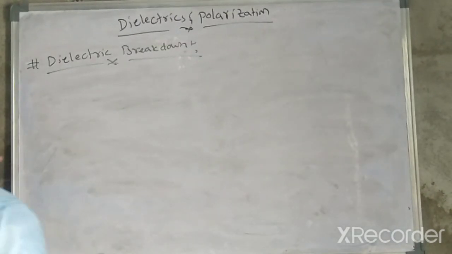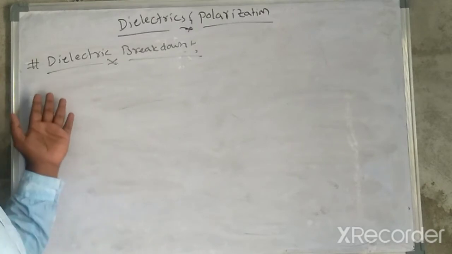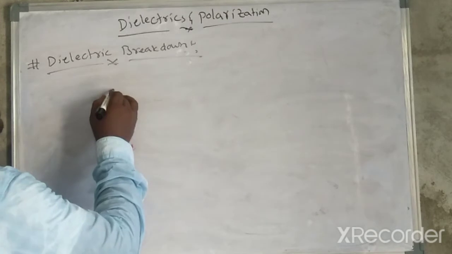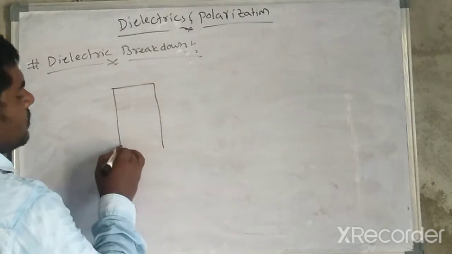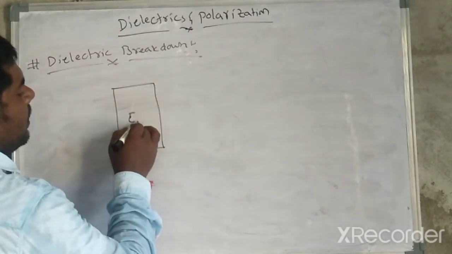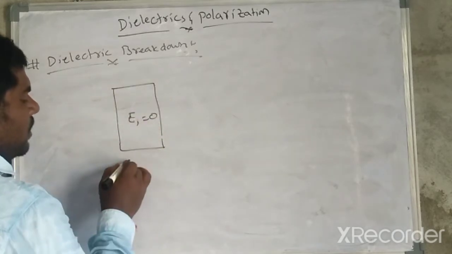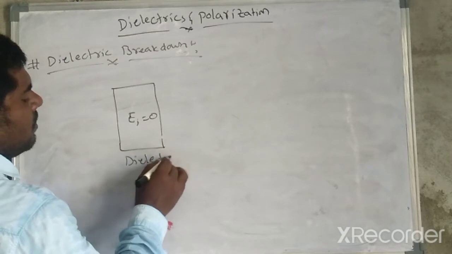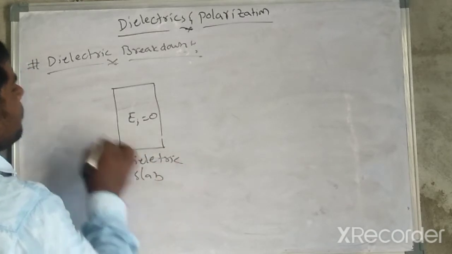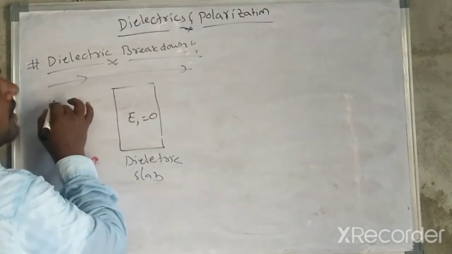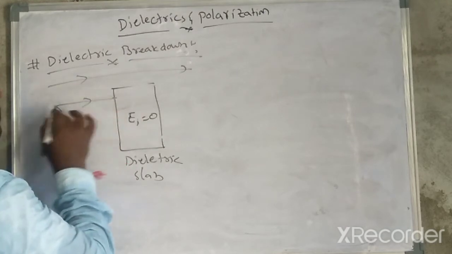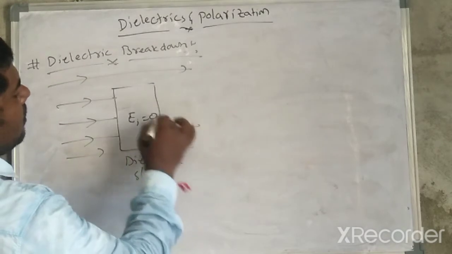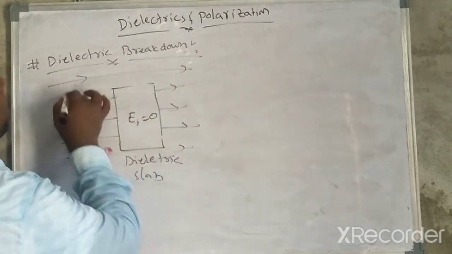Let us discuss another concept, dielectric breakdown. Let us consider this is a dielectric slab, inside which the electric field must be equal to 0, as we already know. This is the external electric field.